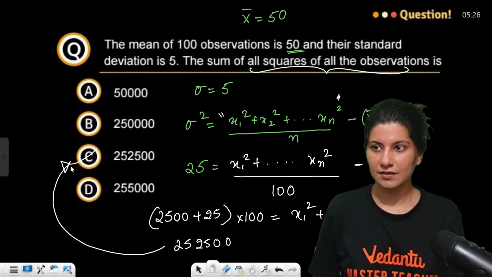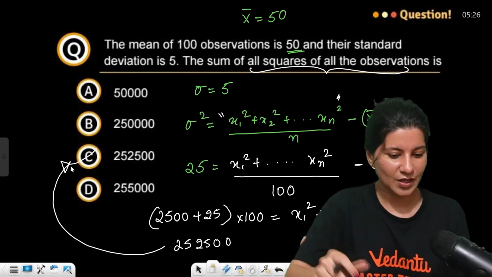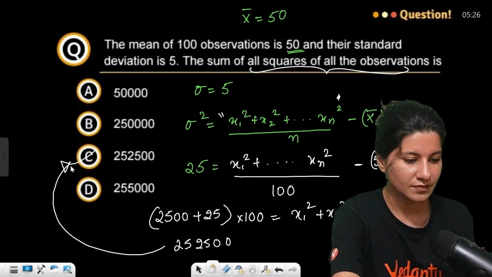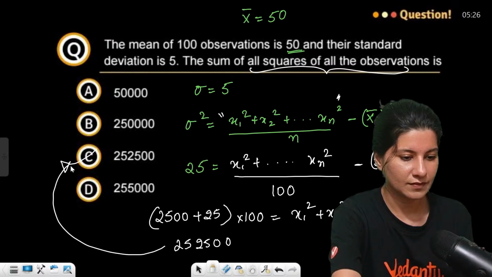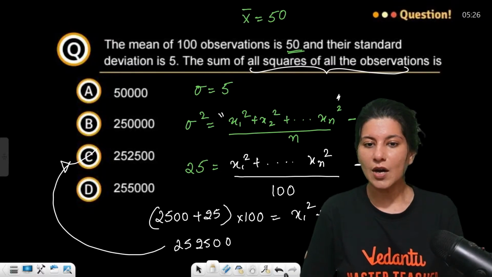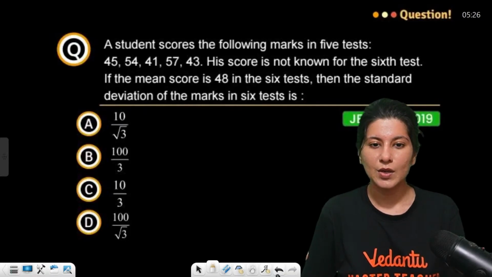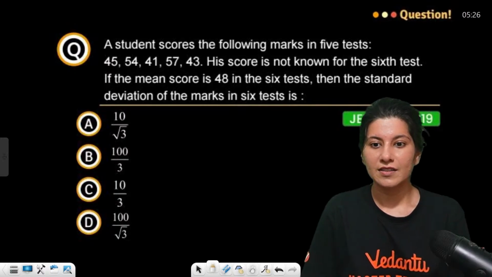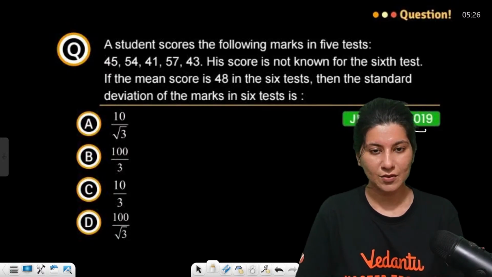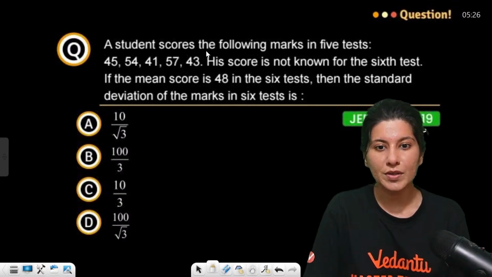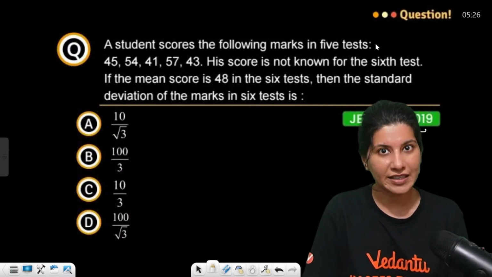Yes, got it? Clear? Okay, all right. Now, next problem will be this. JEE Main 2019. A student scores the following marks in 5 tests.